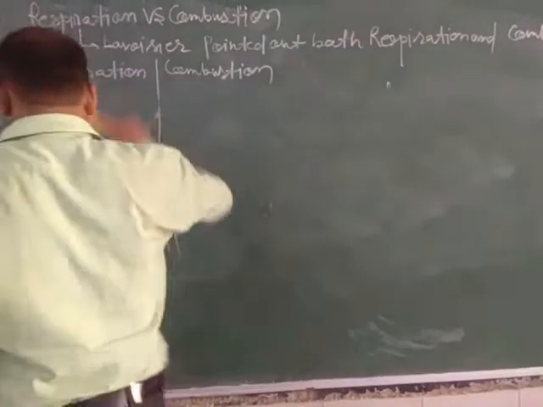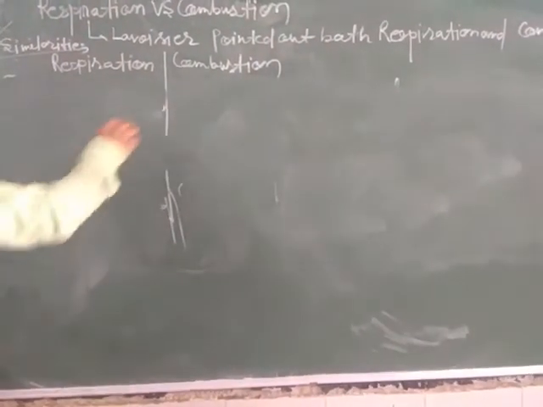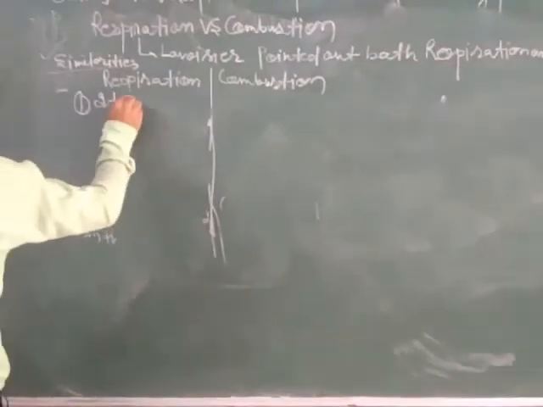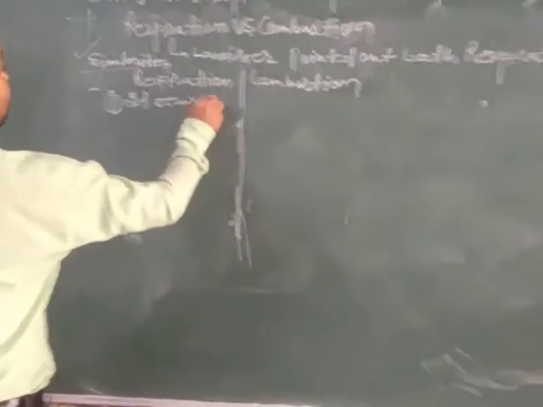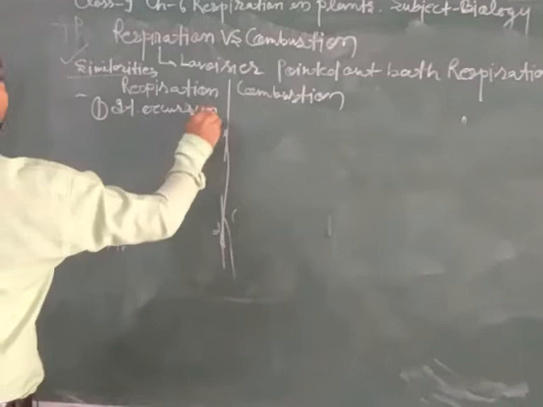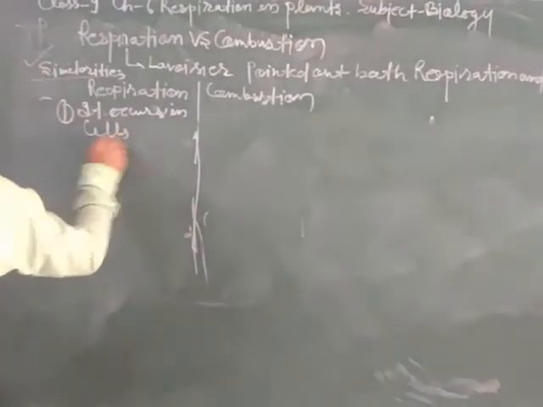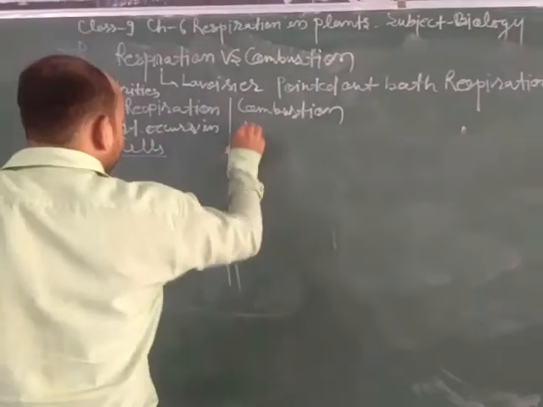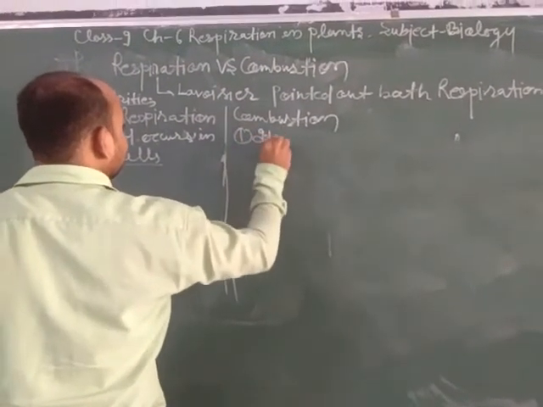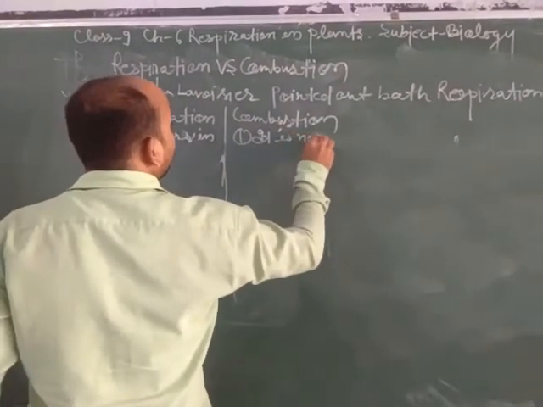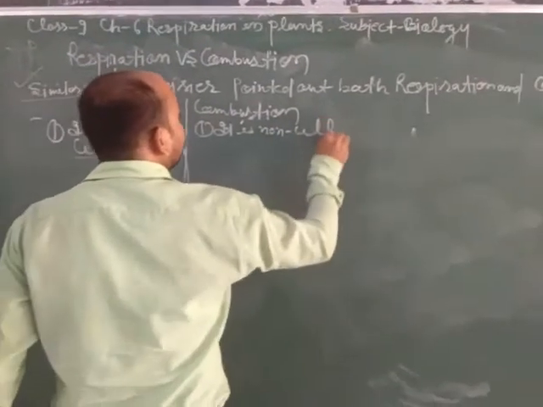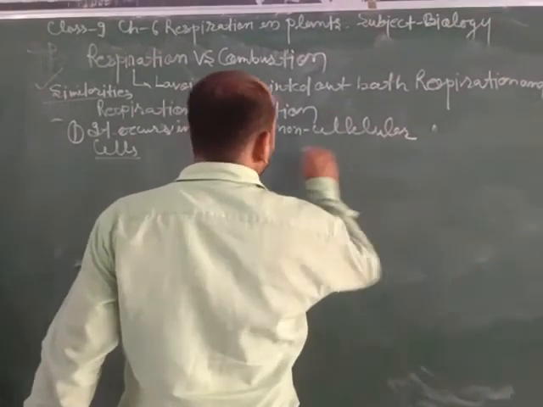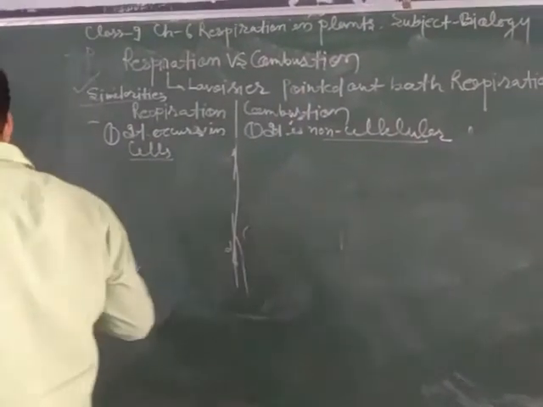Respiration occurs inside the cell. Respiration occurs in cells, meaning it takes place in living cells only. Combustion is a non-cellular process, meaning it does not take place in a living cell.